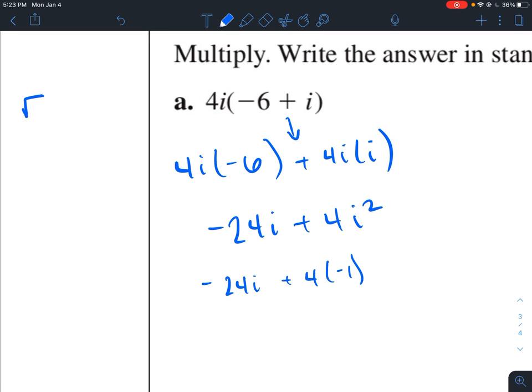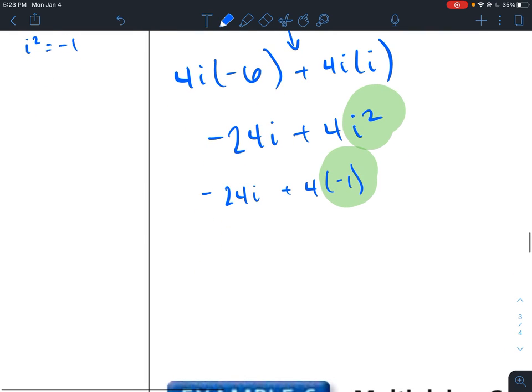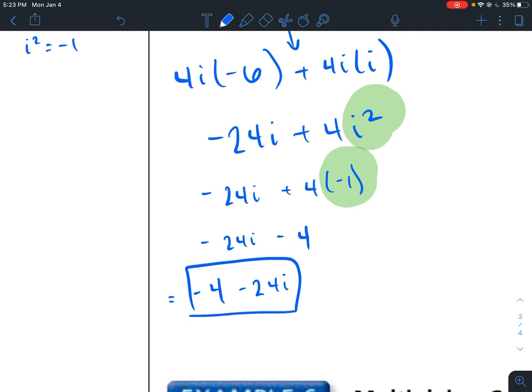Remember, while i is equal to the square root of negative 1, i squared is equal to negative 1. So that's what we did here, substitute i squared with negative 1, because they're equivalent. And now I have negative 24i minus 4, and this is a complex number, but we want to write the complex number in the standard form where the real number comes first, followed by the imaginary number. There you go.